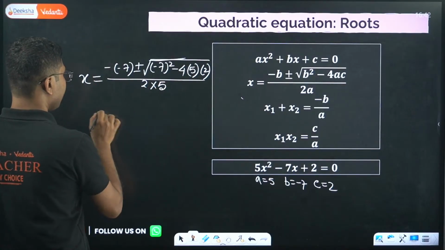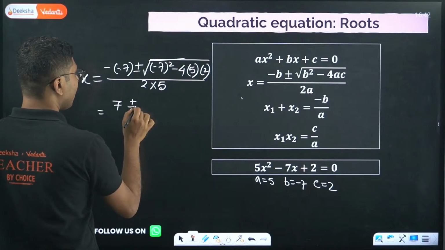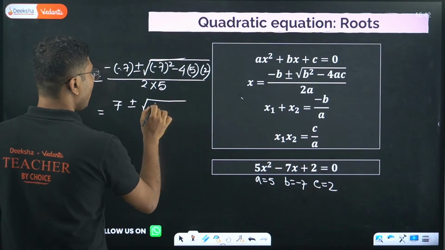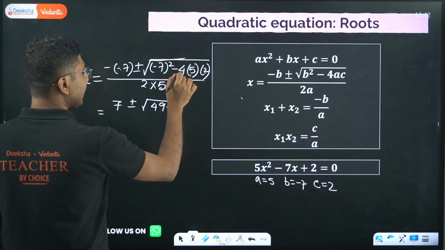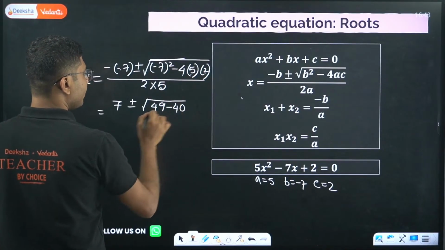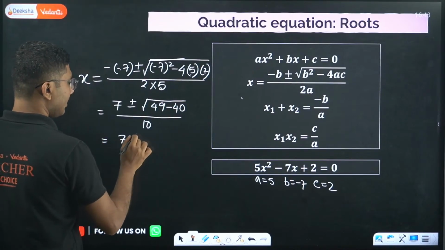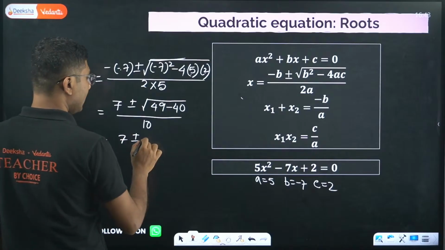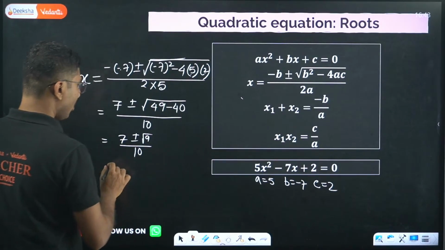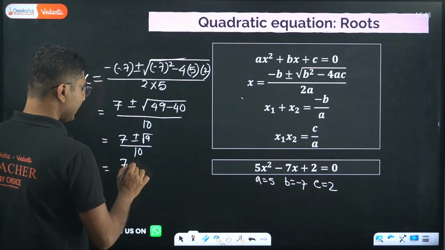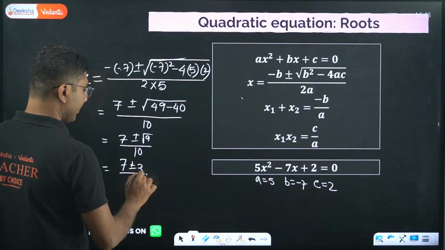Now let's simplify. So minus minus plus 7 plus or minus square root of 49 minus 5 into 10, 10 into 4, 40. So it will be divided by 10. So 7 plus or minus square root of 9 divided by 10, or it will be 7 plus or minus 3 divided by 10.